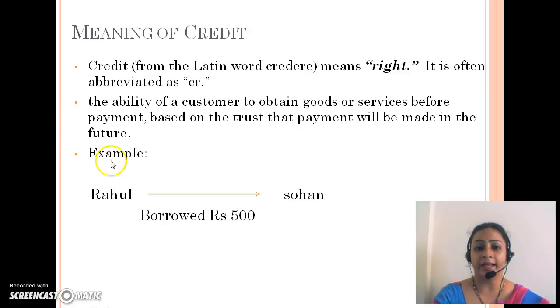We again take an example. Rahul had borrowed rupees 200 from Sohan. In this case, when Rahul borrows some money from Sohan, that means Rahul has to pay the money back to Sohan. Hence, Rahul will be the creditor, and he has to pay him the money back in future.